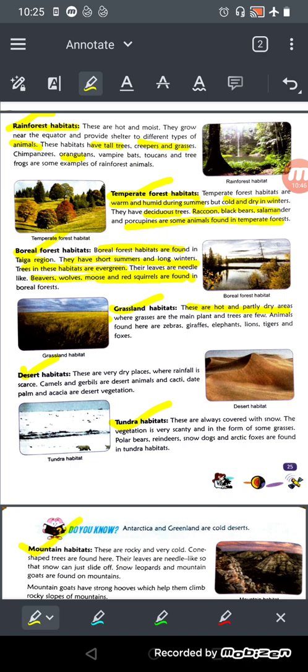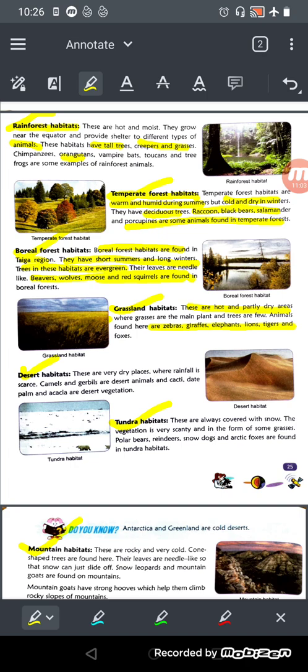Animals like the zebra, giraffe, elephant, tiger, lion, and foxes are found there. The lion and the tiger have a color that helps them camouflage in the grassland habitat.